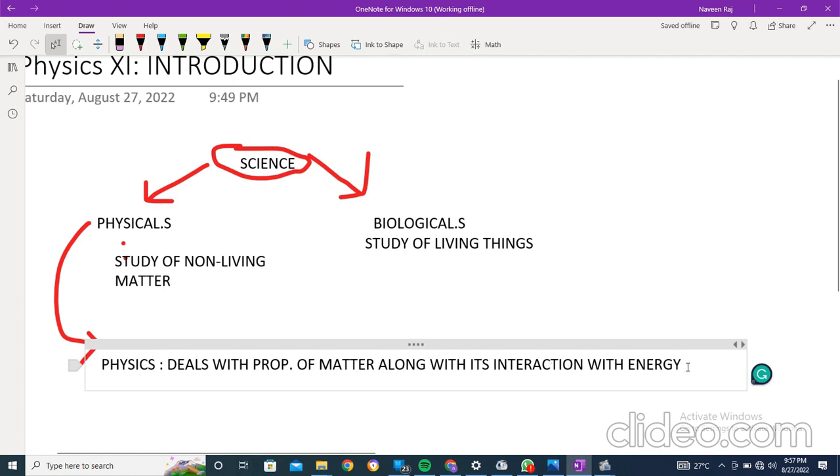You can distinguish between chemistry and physics in the way that chemistry deals with the composition and properties of matter. I've also made a video on that which you can check out on the channel. And physics deals with the properties of matter along with the interaction with energy.